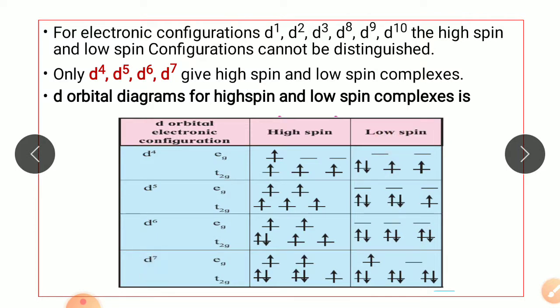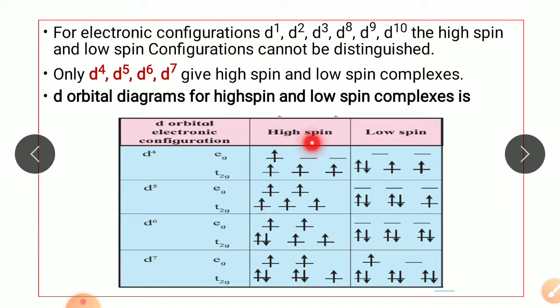In d7, again first 3 electrons will enter T2g, next 2 electrons will enter Eg, and the remaining 2 electrons will pair up with the T2g orbitals each. While in low spin complexes, first 3 electrons will enter T2g, next 3 will also enter T2g, because in low spin complexes pairing takes place first, and the remaining 7th electron will enter in Eg orbital.